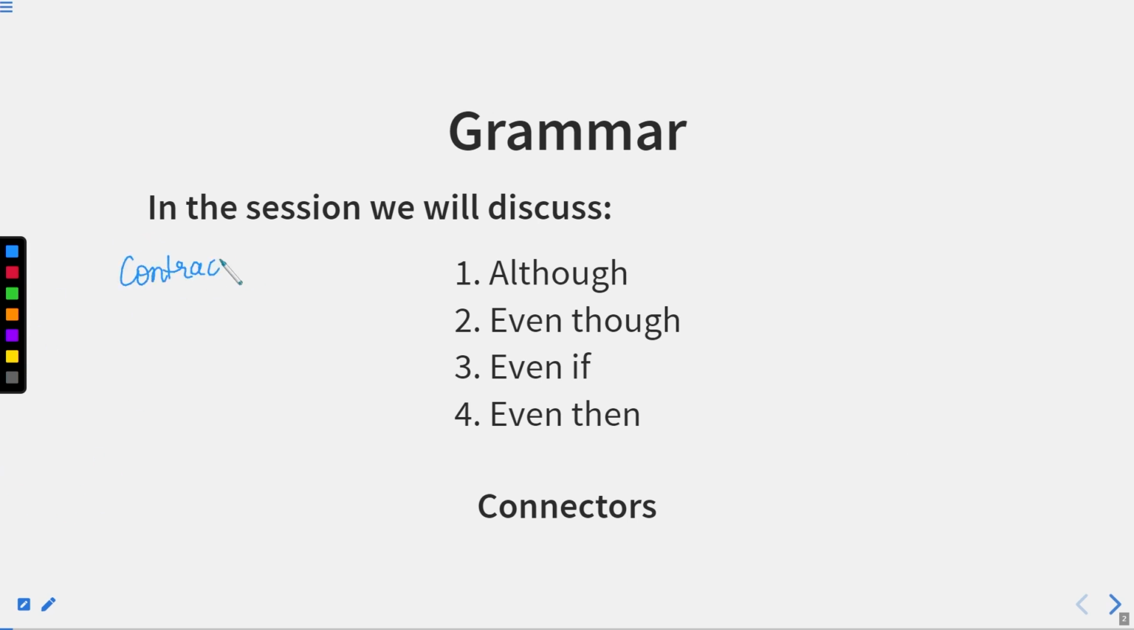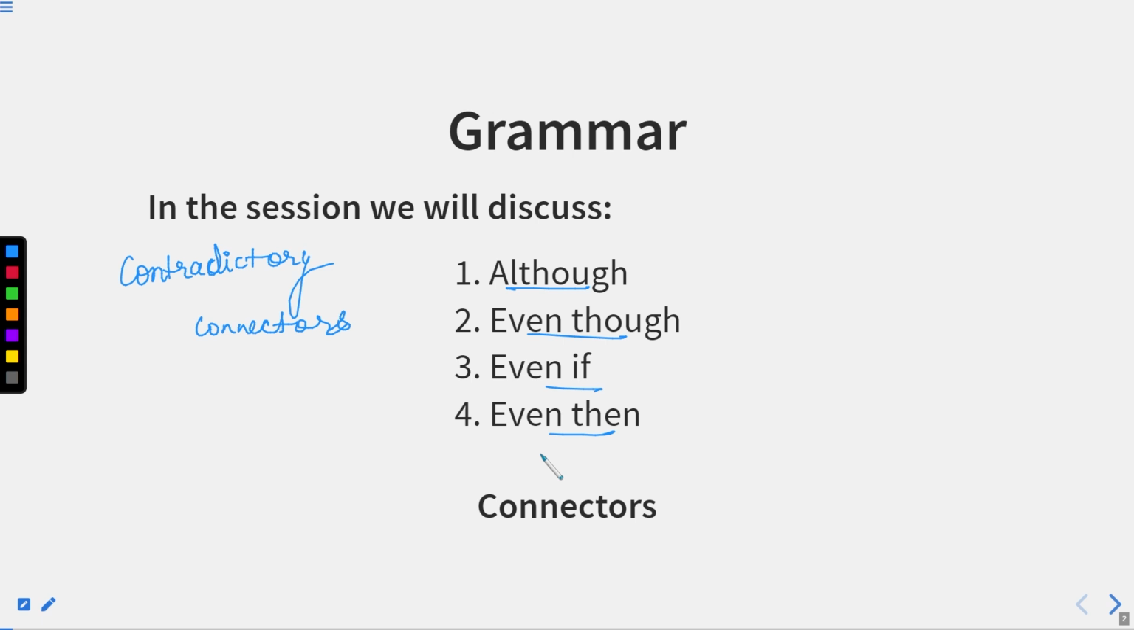Now, what are these contradictory connectors? Contradictory connectors are those in which we have two clauses or two sentences where both the sentences contradict each other, or the information written in both the sentences contradicts each other. And what are these contradictory connectors? We have the words although, even though, even if, and even then. So these are also contradictory connectors.